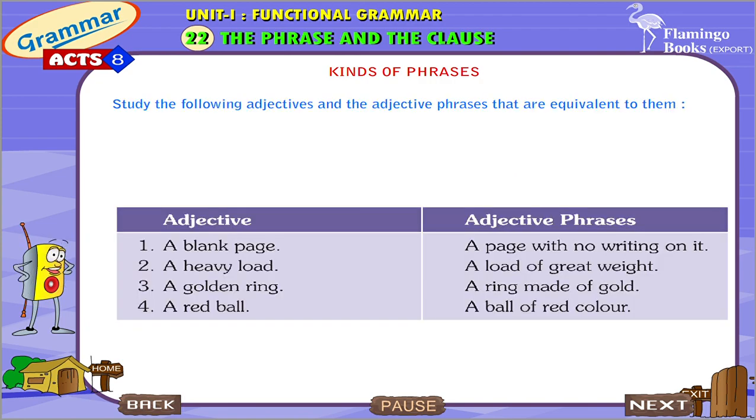Study the following adjectives and the adjective phrases that are equivalent to them. A blank page, a page with no writing on it. A heavy load, a load of great weight. A golden ring, a ring made of gold. A red ball, a ball of red color.